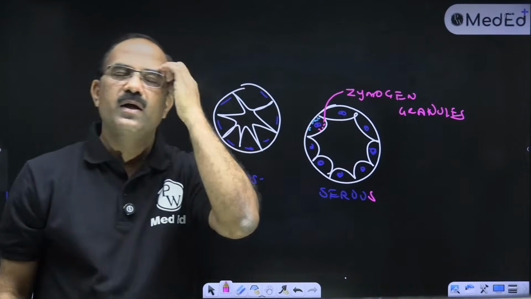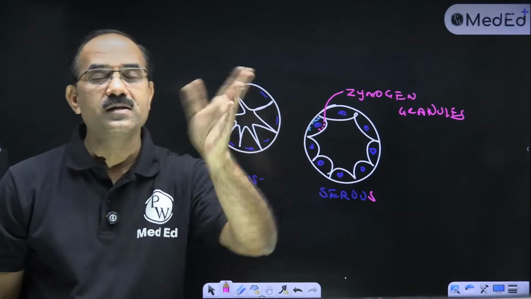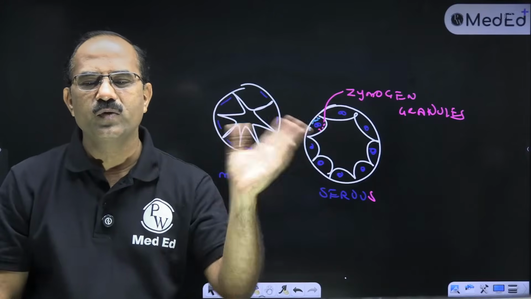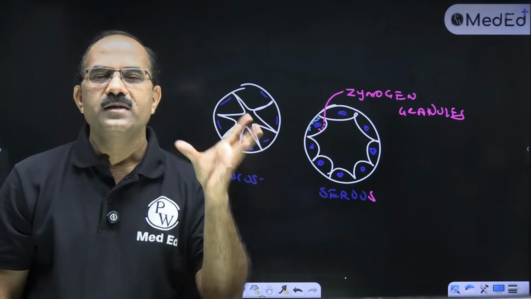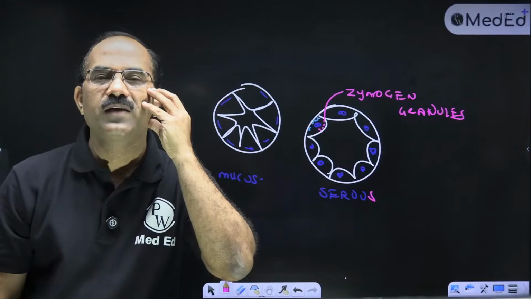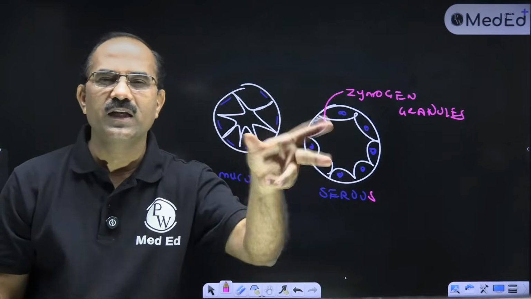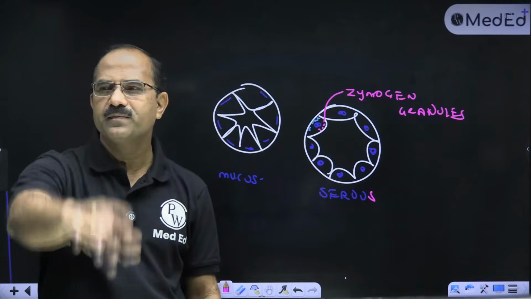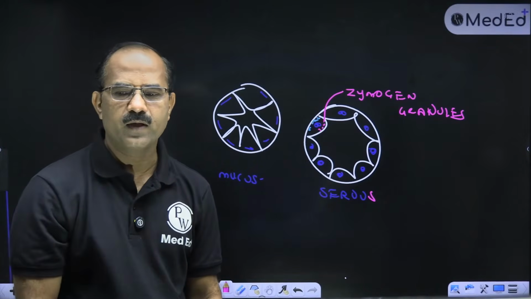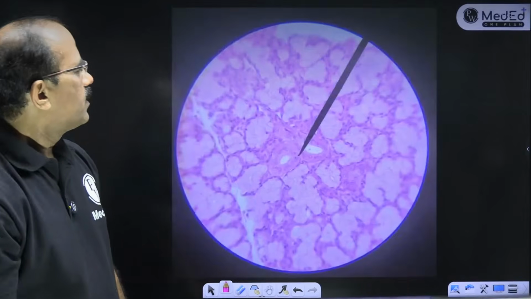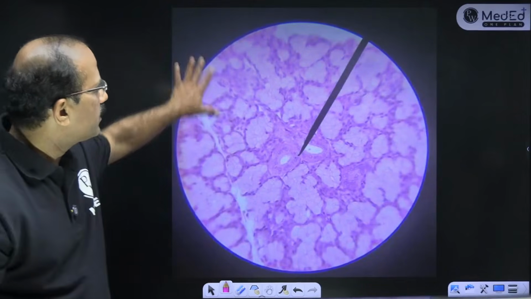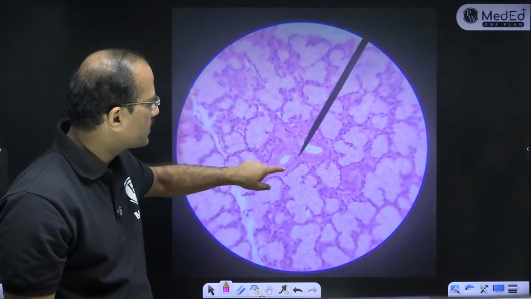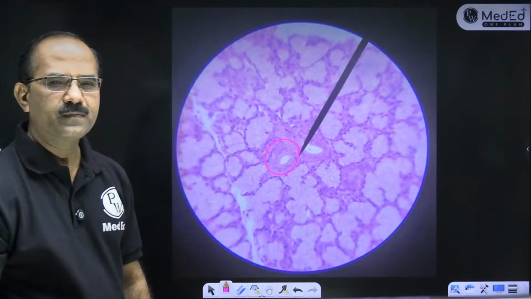फिर दूसरा सवाल होगा, tell me the example of a serous salivary gland. Yes, serous salivary gland and mucus salivary gland का example. Serous salivary gland is parotid, mucus salivary gland is sublingual and mixed salivary gland is submandibular. Fine. ओके, गुड. ये भी है, देखो इसमें clear है. Look, this is a serous one, this is a mucus one. Serous, mucus. And this is the duct. ये duct है.